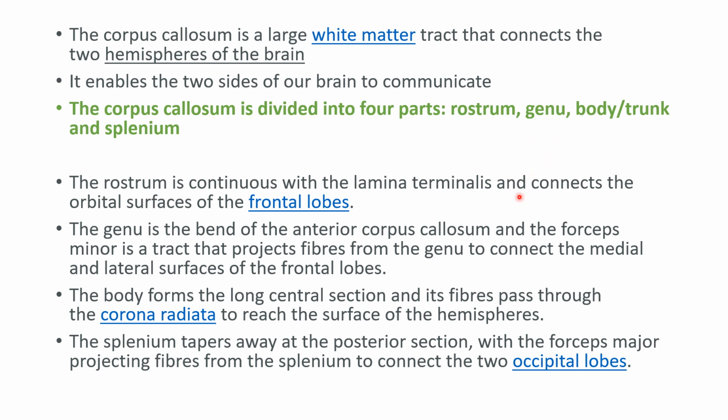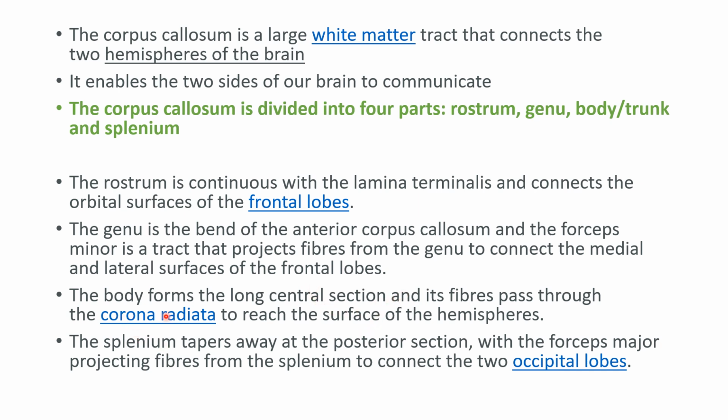Then coming to the genu. Genu is the bend of the anterior part of the corpus callosum and the forceps minor is a tract that projects fibers from the genu to connect the medial and lateral surfaces of the frontal lobes. So, genu is the bend in the corpus callosum. And from the genu, you have forceps minor. This tract will connect the medial and lateral surfaces of the frontal lobes.